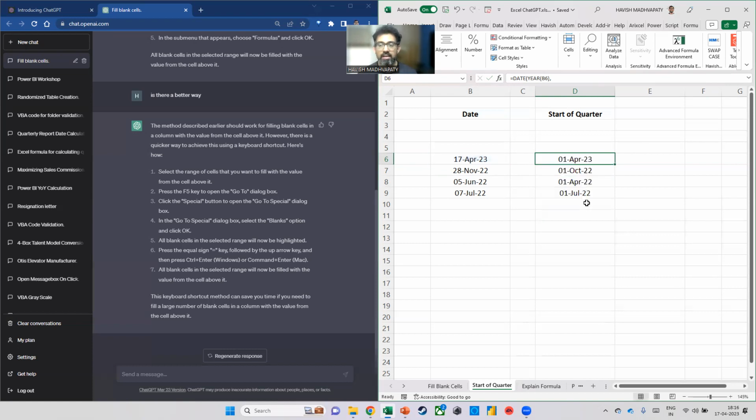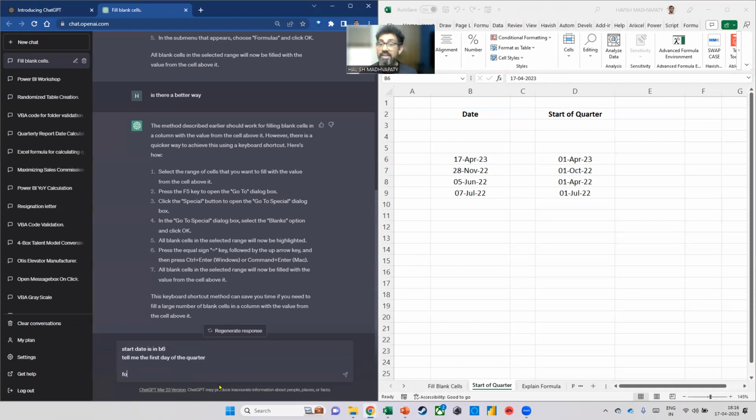So you might write the formula in one way, another person might do it in a different way. Now, what I'm going to do here is go back to ChatGPT and I'm doing this fresh in front of you. I will say my starting date is in the cell B6. You of course have to specify which cell it is. And now I want to say, tell me the first day of the quarter.